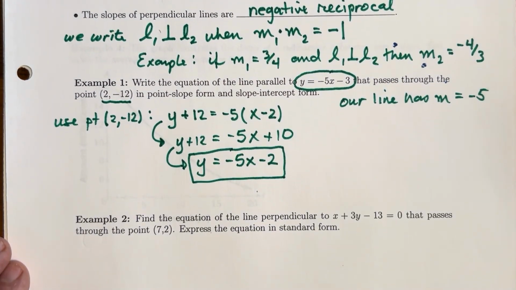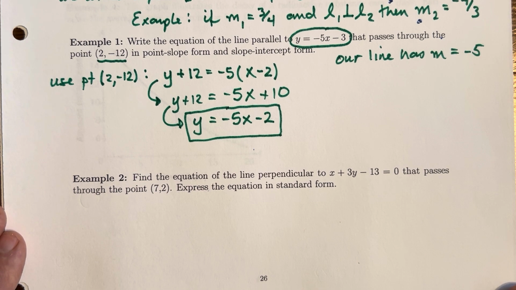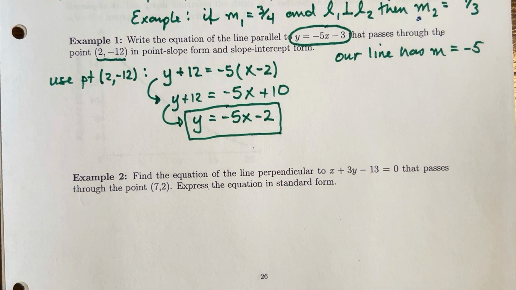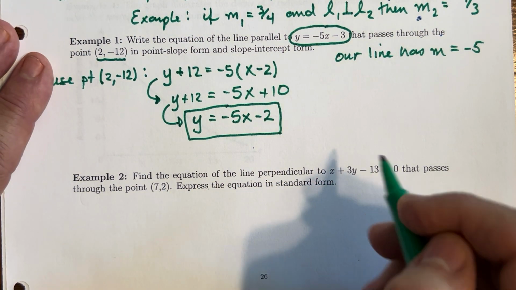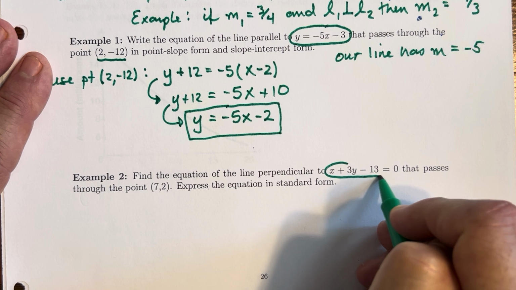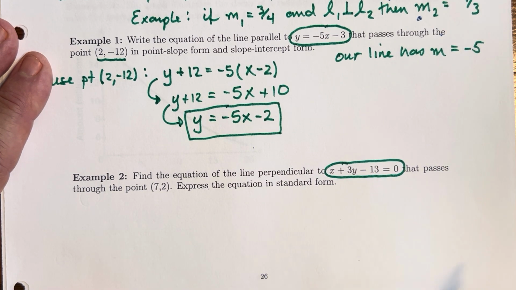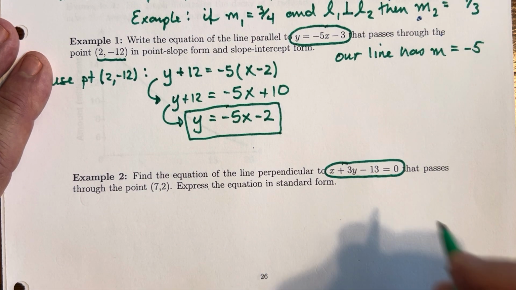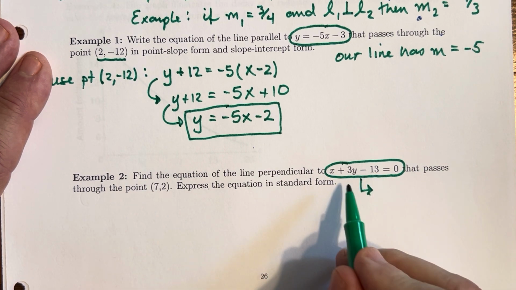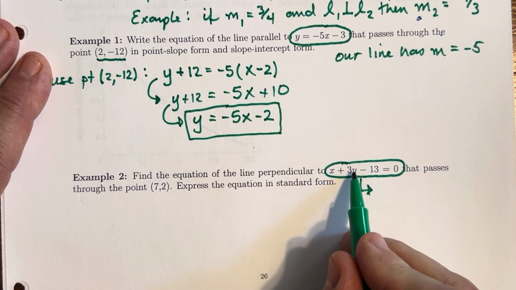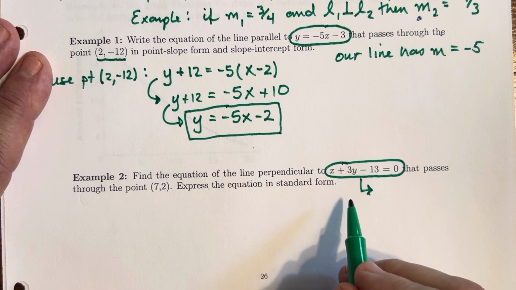All right, in the second example, I think we'll utilize what we know about slopes of perpendicular lines here. We're trying to generate the equation of a line that's perpendicular to a line that has been described for us, a whole separate line. For this line, we have to figure out what the slope is. That's pretty easy to do. It just means solve for y so we can see what the slope is.